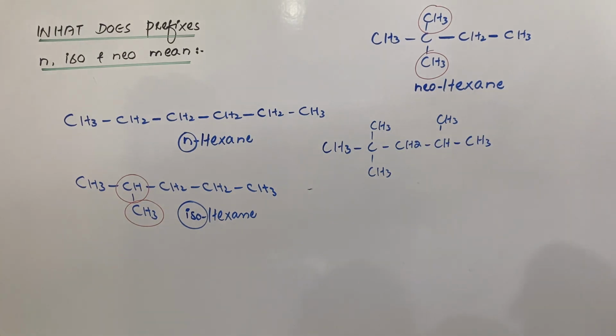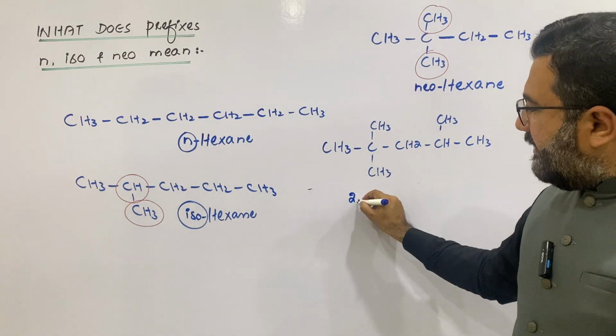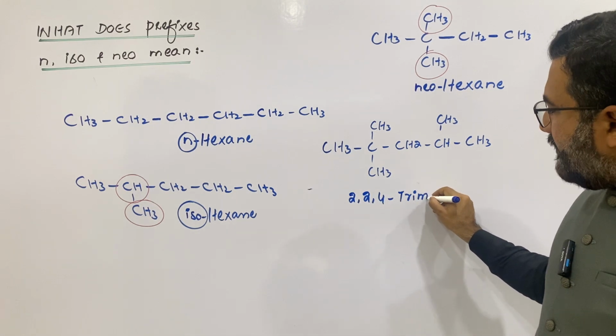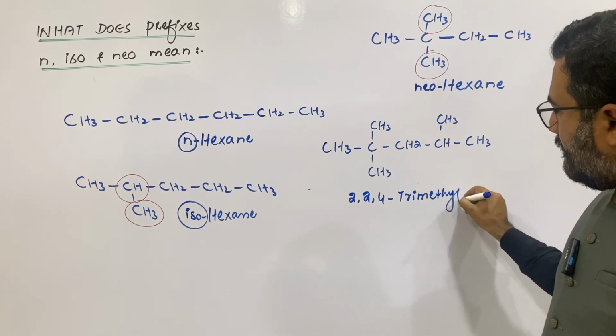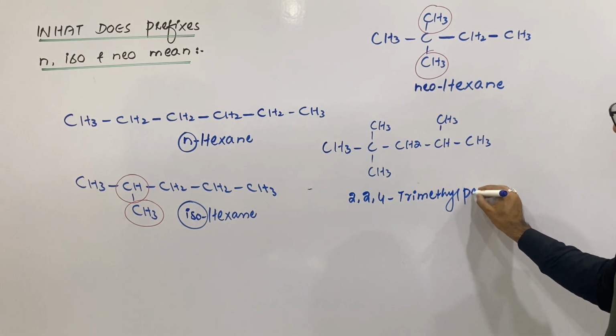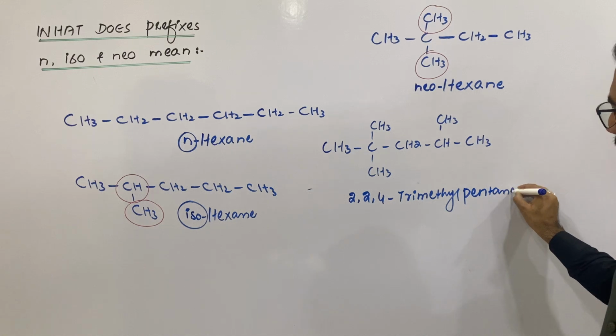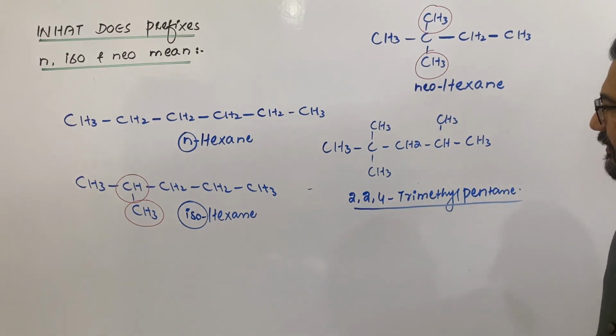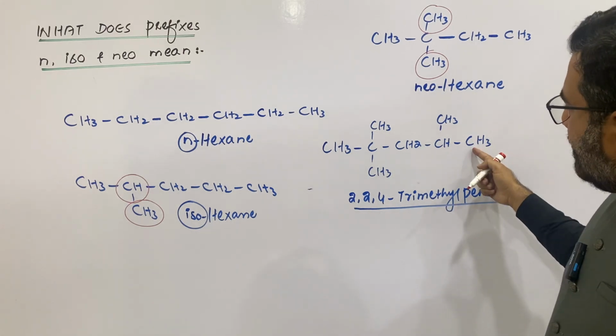The IUPAC name is 2,2,4-trimethylpentane. Now, my dear students, in this organic compound, you can see that if you start from this end,